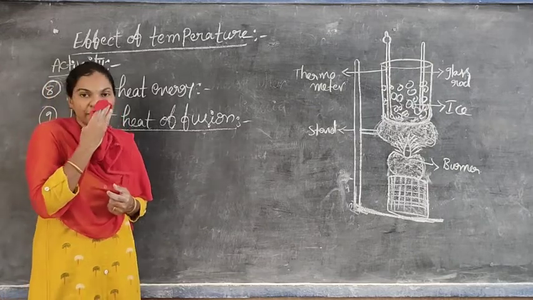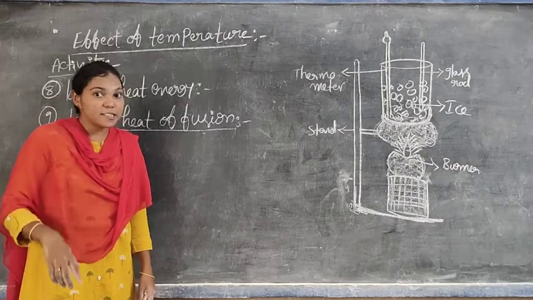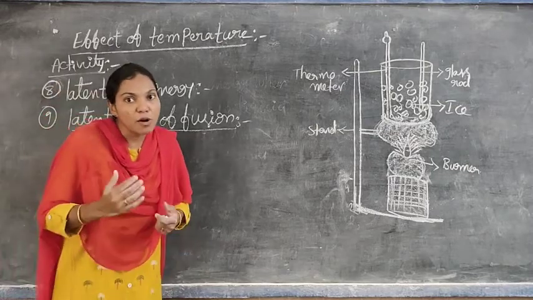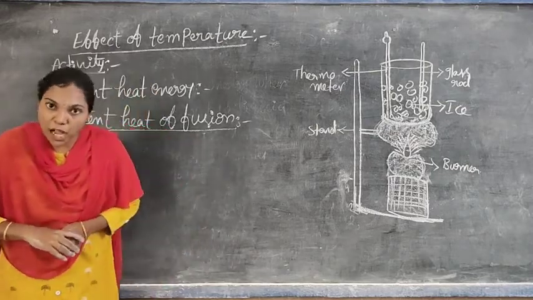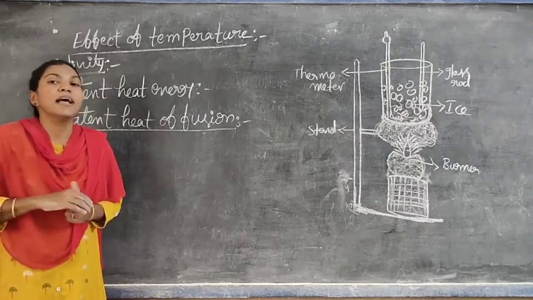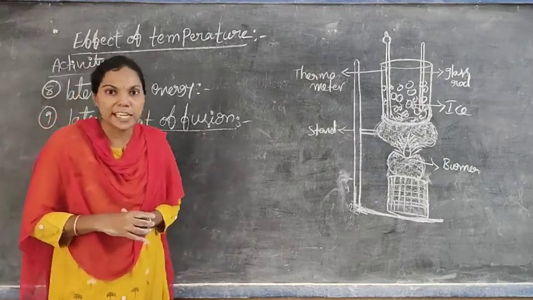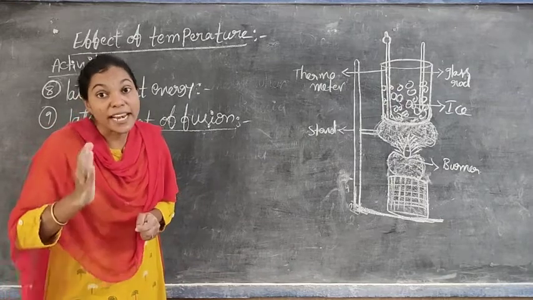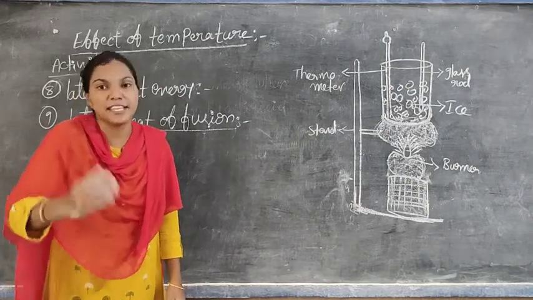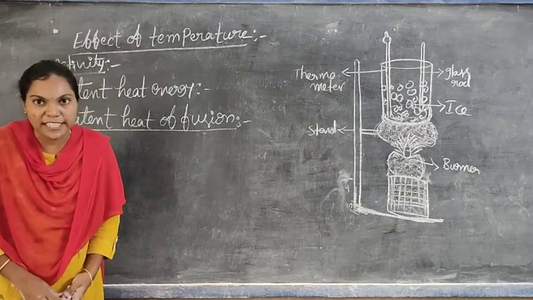Latent heat of fusion. What did we say? Actually, fusion means liquid to ice. Here it is a reverse process. Latent heat of fusion means the amount of heat energy required for conversion of 1 kilogram of solid ice completely converted into liquid water. Do you understand? Again I repeat it.